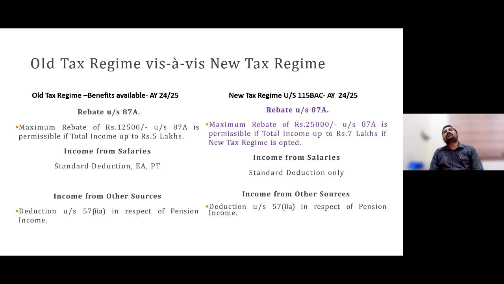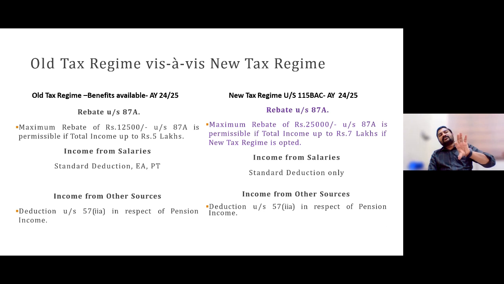After 5 lakh only, there were changes in slab rates. But now, from this assessment year 24-25, for the old regime, 0 to 2.5 is nil, 2.5 to 5 is 5%. And for those who are going for the old regime, the rebate under 87A would be again 12,500 only. There is no change as far as the old tax regime is concerned with regard to 87A.